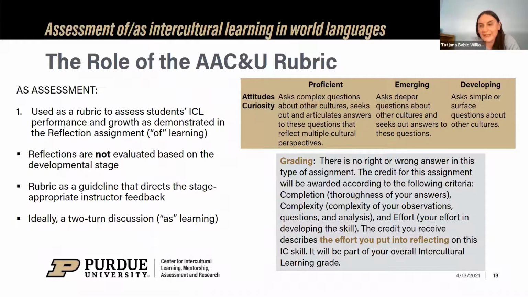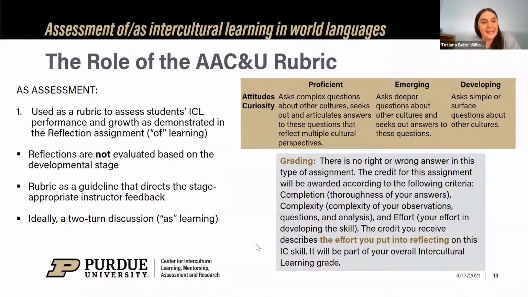So the rubric in this case is used as a guideline that directs the stage appropriate kind of instructor feedback. So as I'm grading these, assessing these reflections, I keep the rubric in mind, and I'm asking myself, what questions or what suggestions can I propose to this learner to provide them with the motivation and direction for growth that is appropriate to this person's stage.